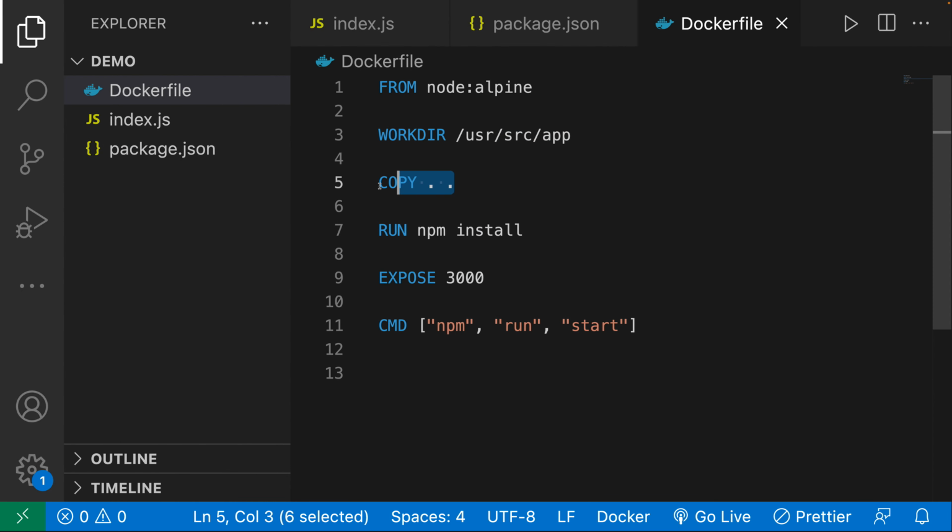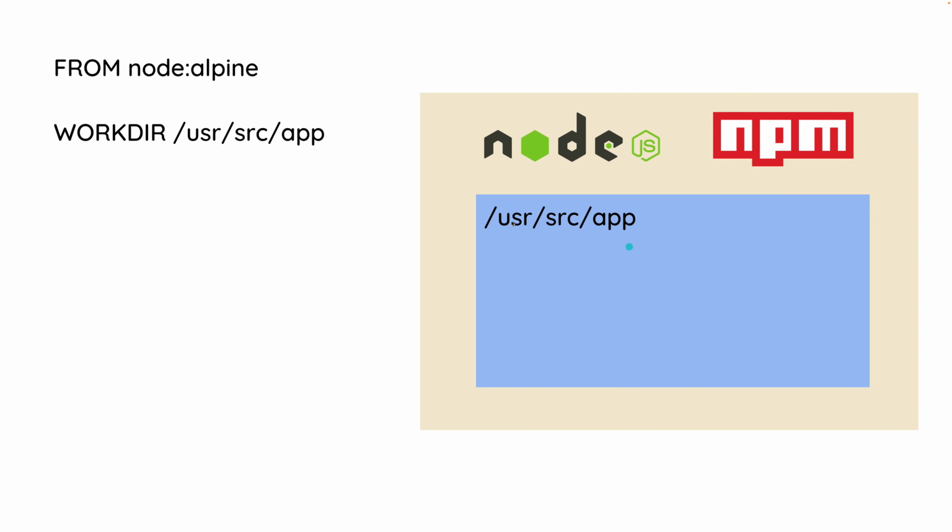And the next command is copy. So what does this mean? Well, what this means is we want to copy everything inside of this application over here, so this file, this directory, and we want to copy it into the working directory of the container. Right here, this is where our Docker file is living, so it's living in the root. And what we want to do is copy the index.js as well as the package.json inside of this local directory inside of the working directory of our container.